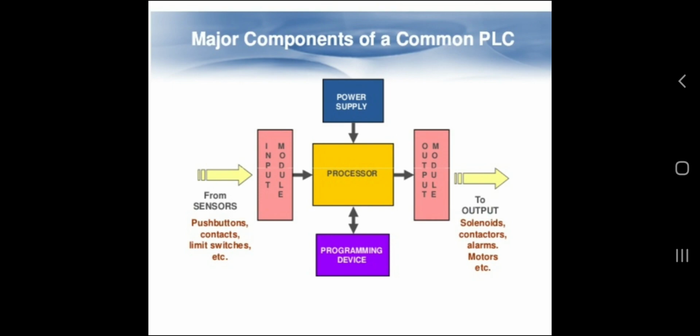To run that processor, a power supply is required. Then a programming device is required. Then it processes and produces the output variables to the output module. The output is directly supplied to the solenoids, contactors, alarms, motors, etc., the actuators, to perform work according to the program. So these are the major components of PLCs.